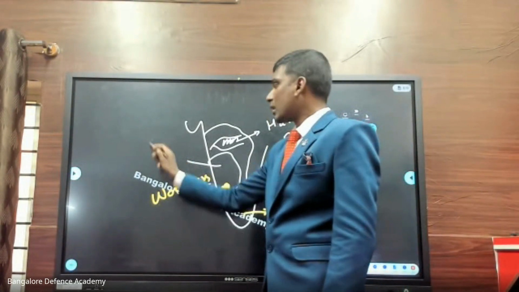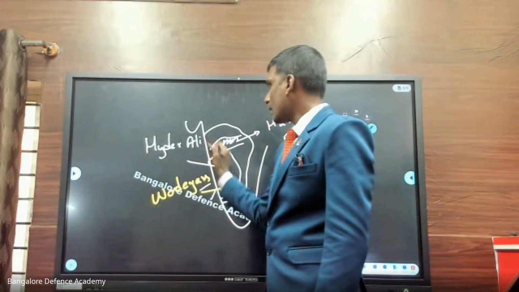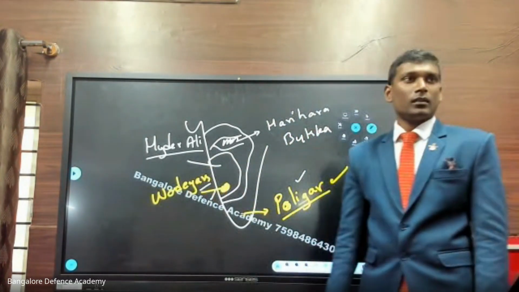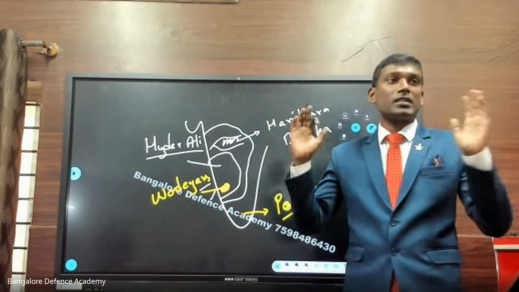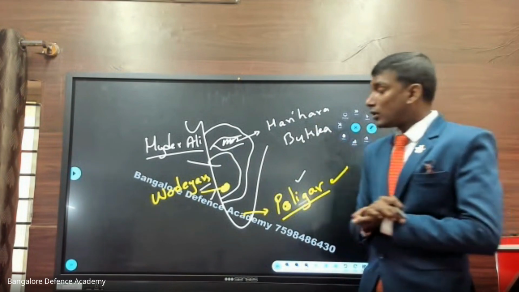Here I'm talking about this region. Here there was a rebel. His name is Hyder Ali. What is his name? Hyder Ali. He captures this province from the hands of Wadayar. Wadayar was basically a minister, so he captures the place and now he says, I am the ruler of this Karnataka and this region.